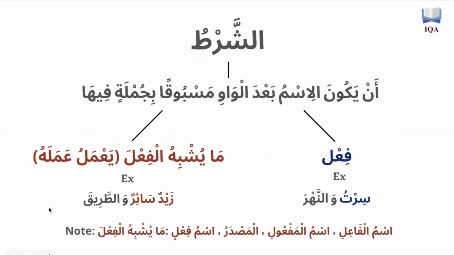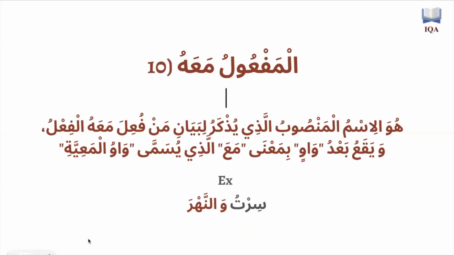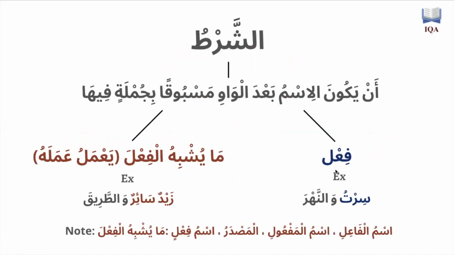Now, it does have a condition. The shart is أن يكون الاسم بعد واو مسبوقا بجملة فيها فعل أو ما يشبه الفعل. So the condition for al-maf'ul ma'ahu to happen is that the ism coming after waw needs to be preceded by a sentence. And this sentence, which in this example is sirtu, needs to comprise a verb, a fi'l, or what is similar to a verb.